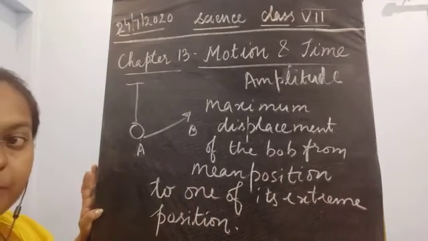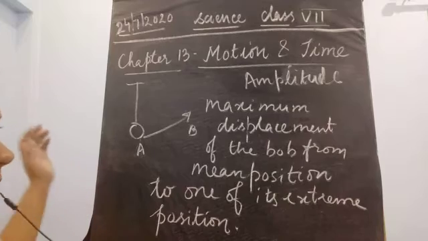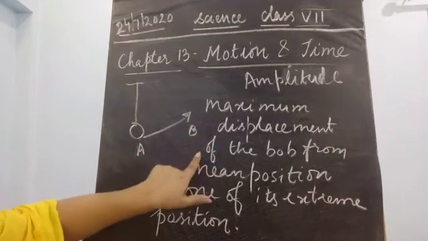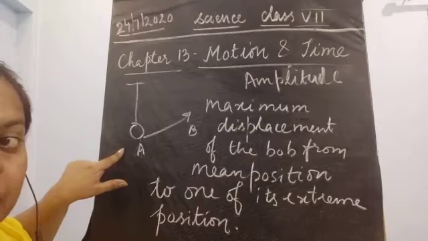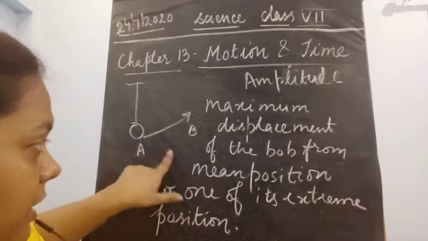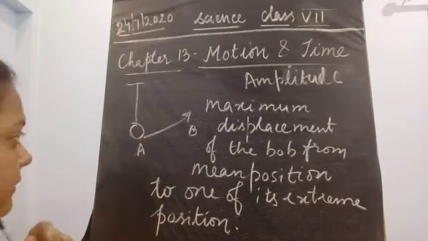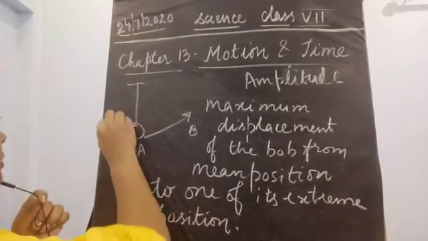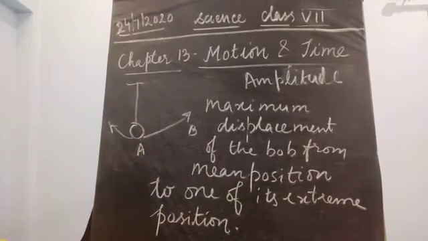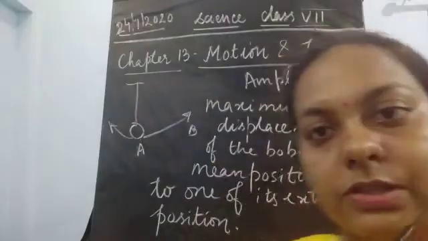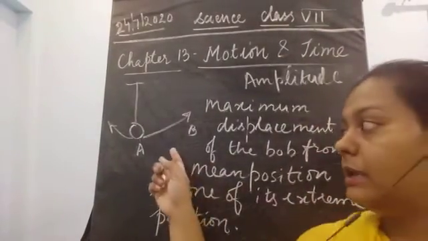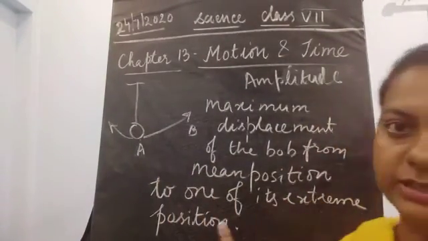Fine, so amplitude is the maximum displacement of the bob from its mean position towards one of its extreme positions, either to the left or to the right. It could be towards the left or right, any position it could be. Whatever the maximum position is, that is the amplitude.